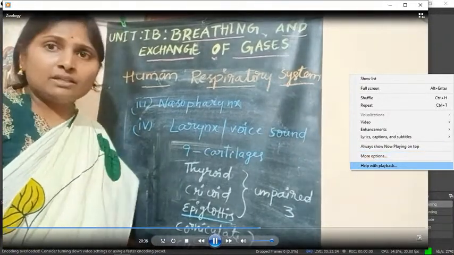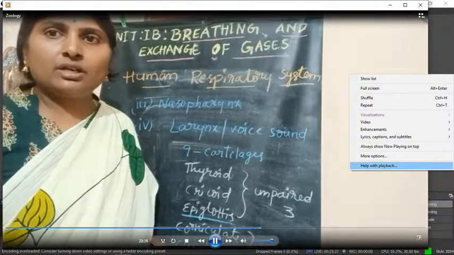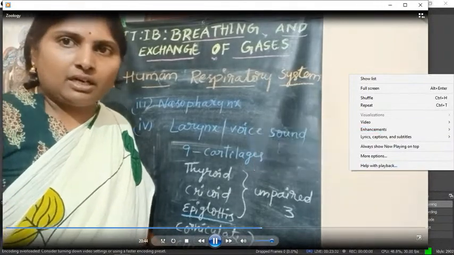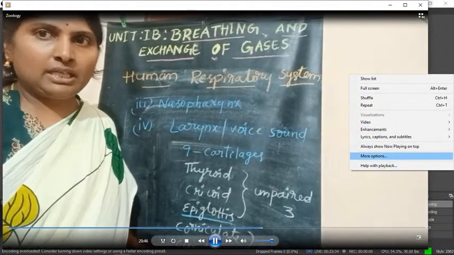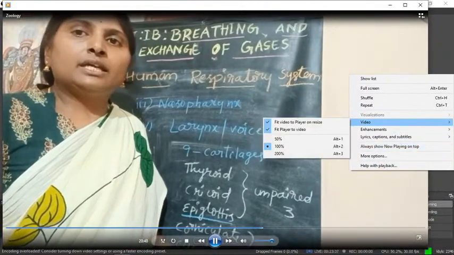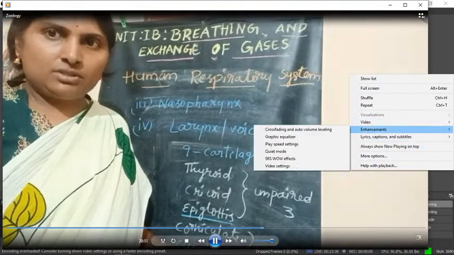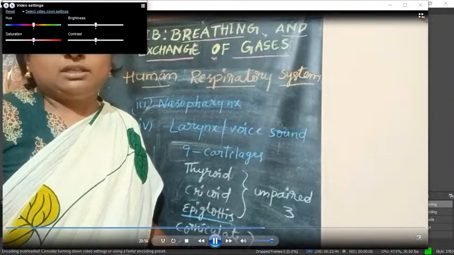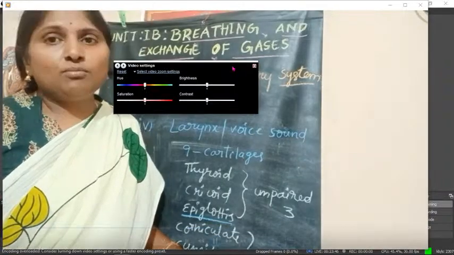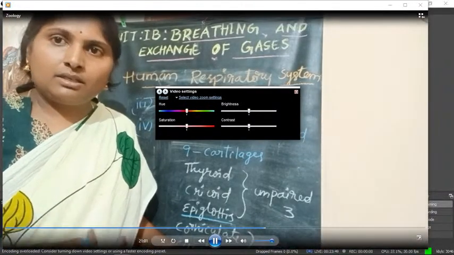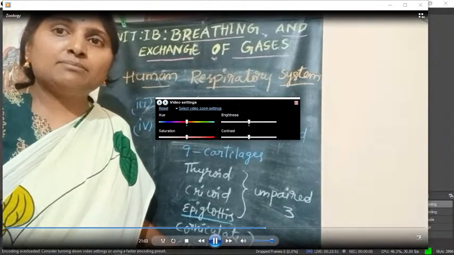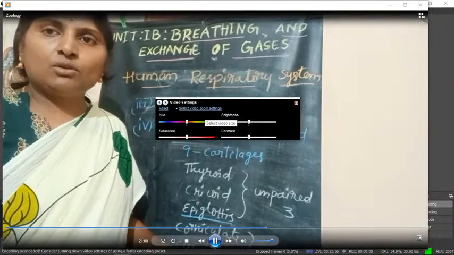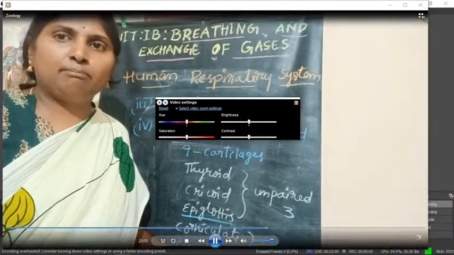And there are yellow elastic fibers which are called as vocal cords or vocal folds, which are present between the thyroid and arytenoid cartilages. They can produce sound. Next, the thyroid cartilage forms a prominence, laryngeal prominence, which is called as Adam's apple. We can observe it, which is prominent in males.